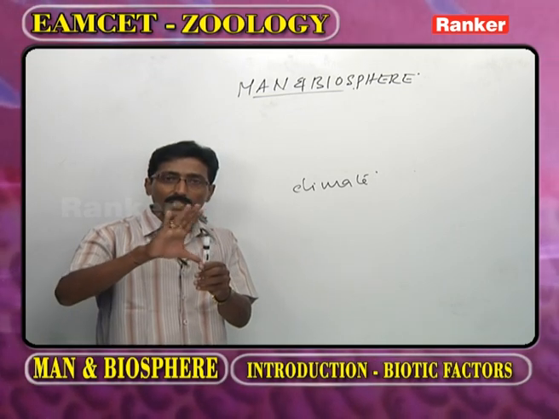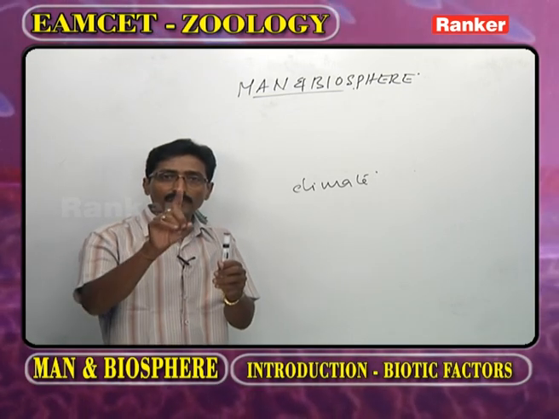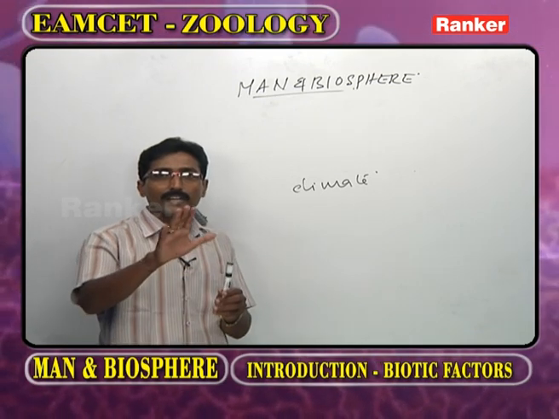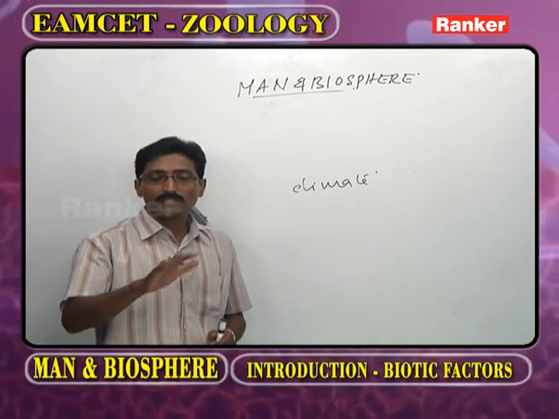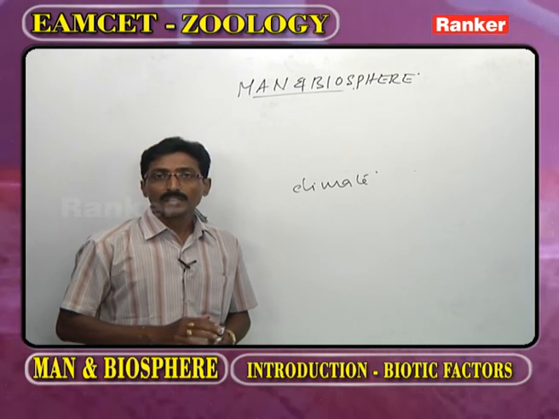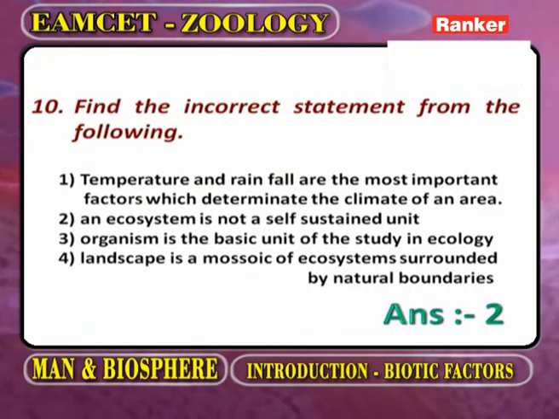Such climate is influenced by one factor, the temperature, and the second one, the rainfall. So the first statement is correct. And now the second one: an ecosystem is not a self-sustained unit. Now it is wrong.